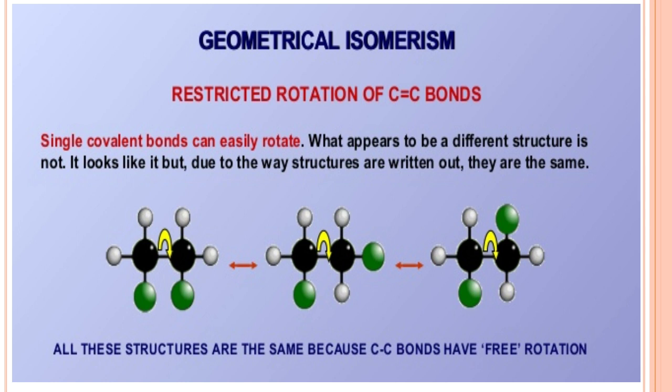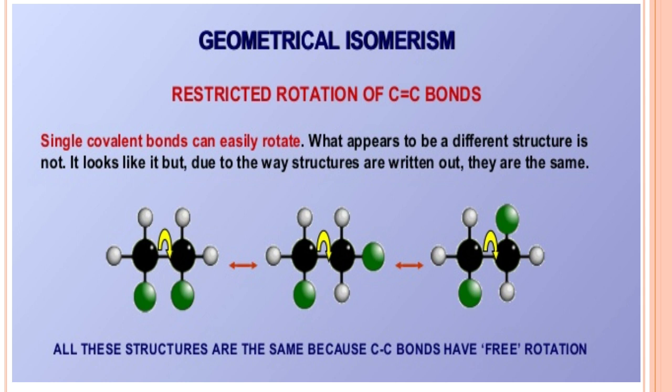See here, I have given 1,2-dichloroethane. In this molecule, consider the green atoms: if the ligands or atoms are present on the same side, we call it cis.